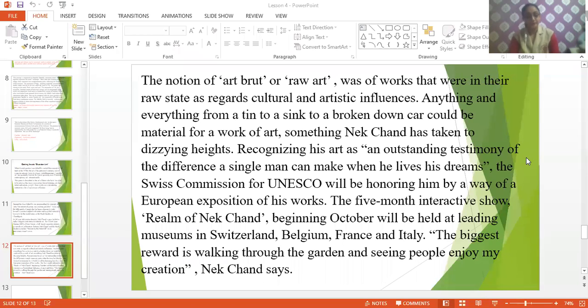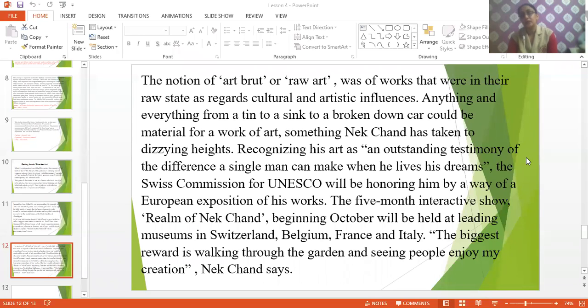Now, the biggest reward is walking through the garden and seeing people enjoying my creation, Nek Chand says. So, what did Nek Chand say in an interview? There was an interview he had given to Hindustan Times. In that interview he said that the biggest reward for him is to see people walking through the rock garden, enjoying his sculptures.